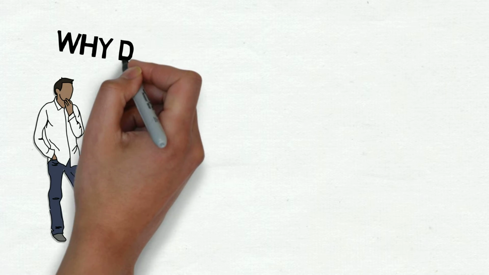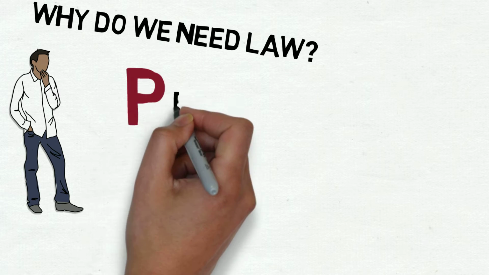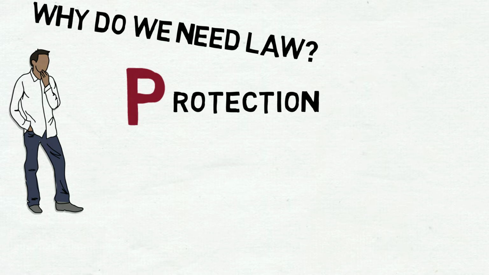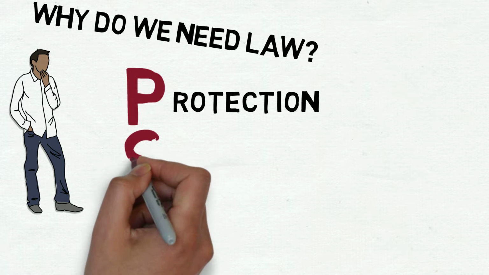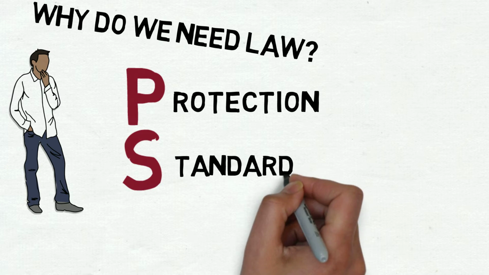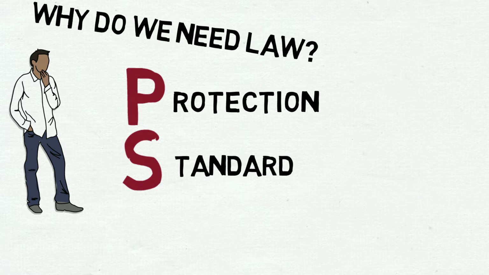Why do we need law? We need law for 3 reasons. Law protects the life and property of the people. Imagine if everyone can do what they like. The society will be in chaos. Law provides the minimum standard of behavior in the society. It provides a guideline on what to do and what not to do.